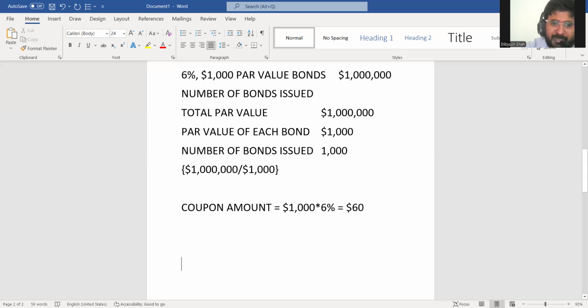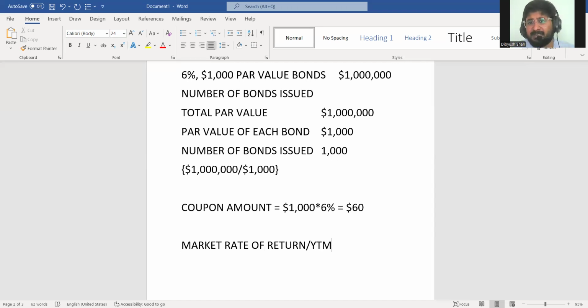Now, coupon rate is also called the stated interest rate, and some other names which are the same. Another concept that is common is market rate of return. People also call this YTM, that is yield to maturity. What is market rate of return? Market rate of return simply means the return that similar instruments are giving in the market.